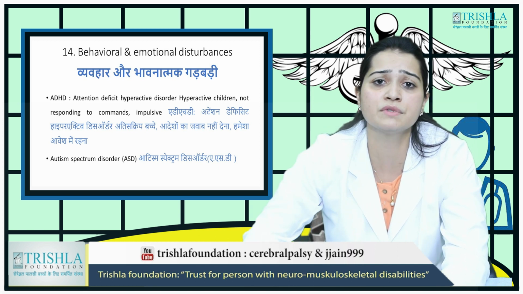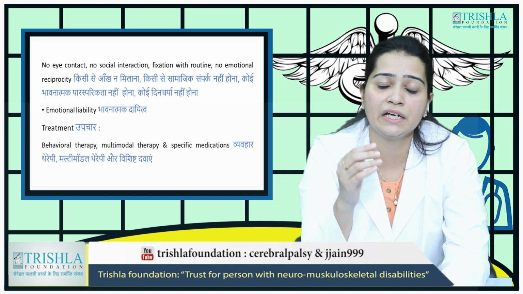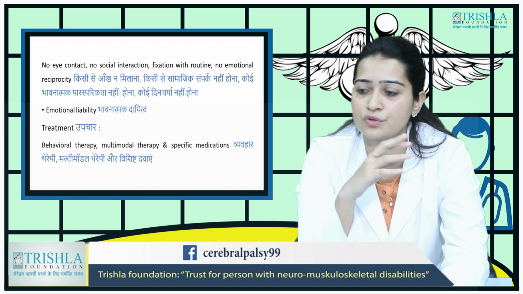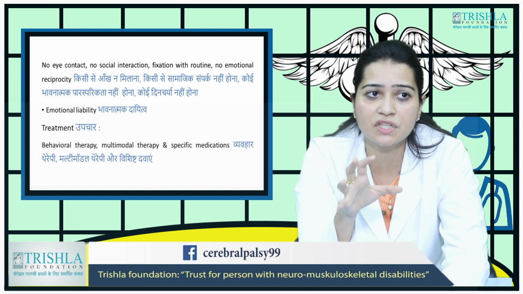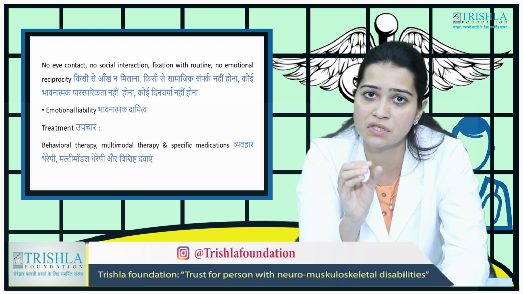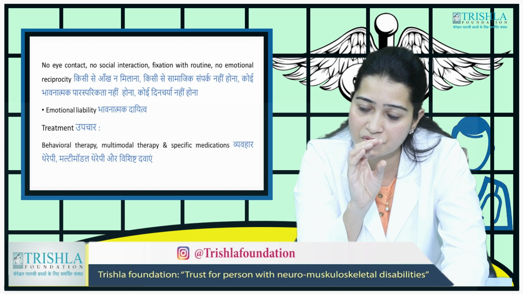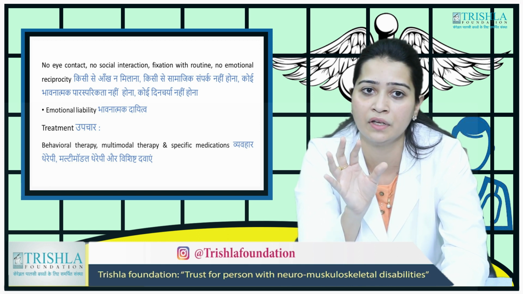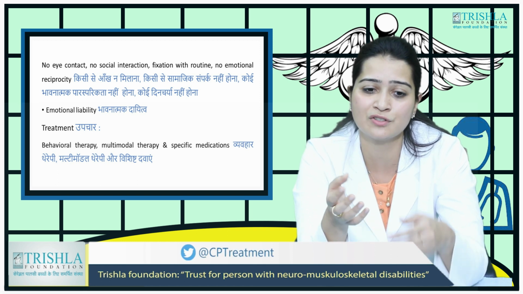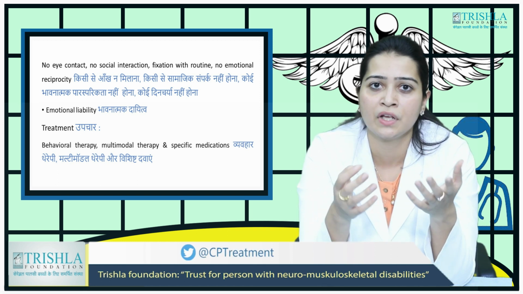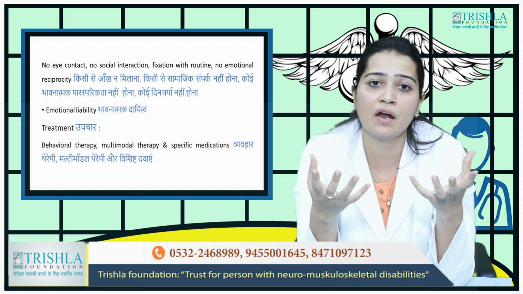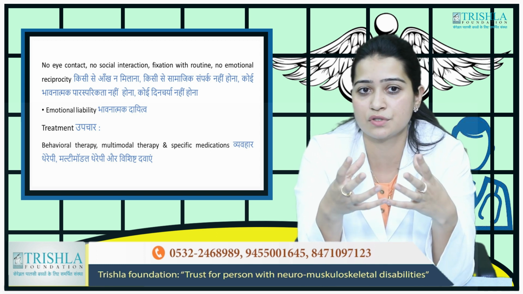Second is autism spectrum disorder, in which the child does not have any eye contact. He has a tendency to look somewhere else. He has no social interaction. He is fixed with his routine. He likes to do this in the morning, in the afternoon, in the evening. If you try to shift it, or try to go out of the house, he becomes very, very anxious. He is not happy. He has no emotional reciprocity. You are trying to communicate, trying to play with him, just make him smile, but he does not smile back. So these are part of autism spectrum disorder.